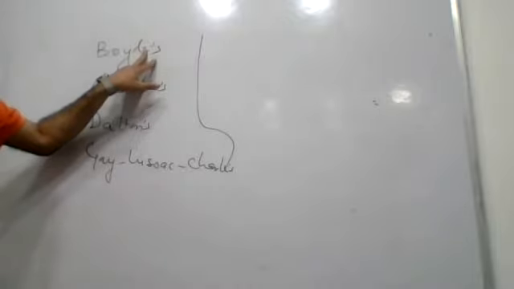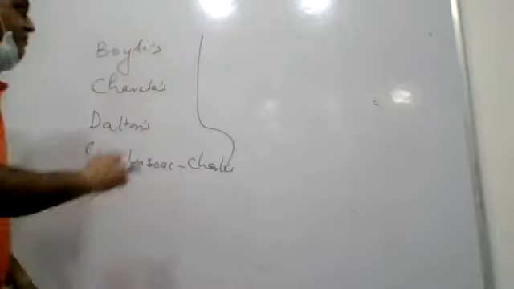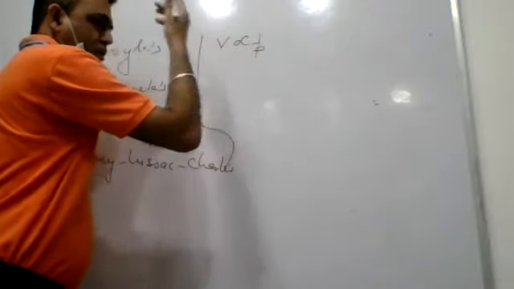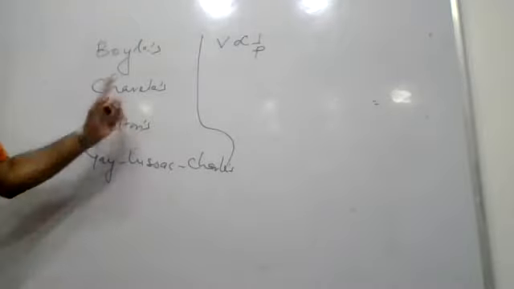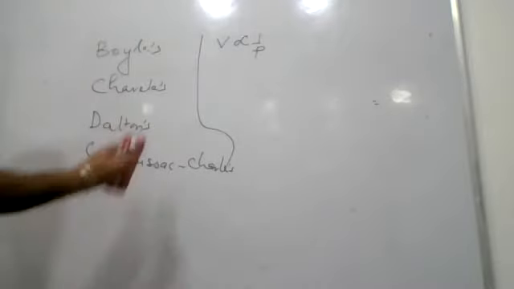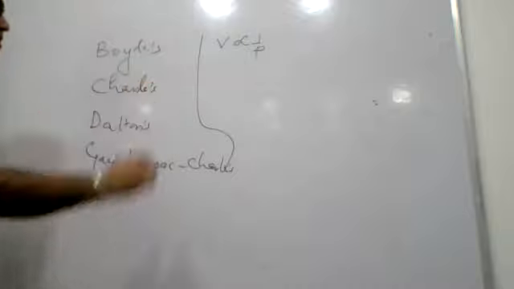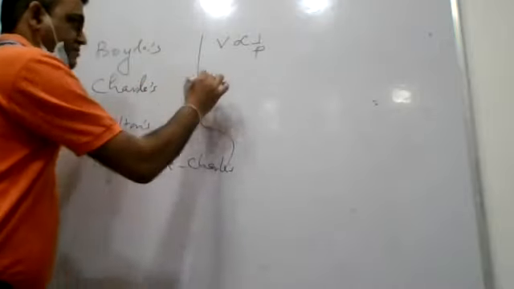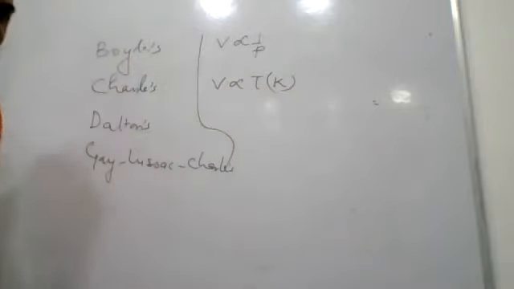What does Boyle's law state? For a given amount of gas at a given temperature, volume is inversely proportional to pressure, or conversely, pressure is inversely proportional to volume. What does Charles' law state? According to Charles' law, for a given amount of gas, at constant pressure, volume is directly proportional to absolute temperature.